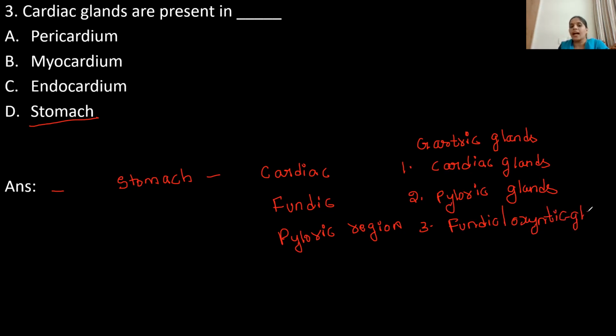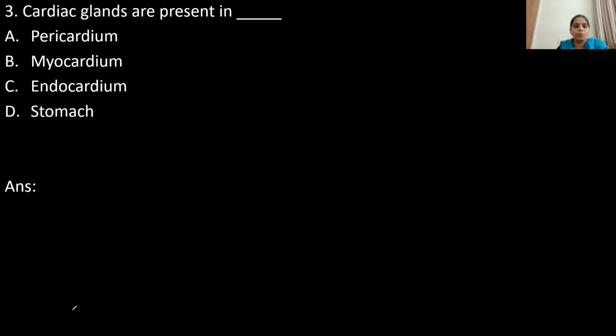So cardiac glands are present in, what will we write, children? It is one type of gastric gland, and the gastric gland location is the stomach. So which option is correct? Option D is correct. Let's move on to the next question.